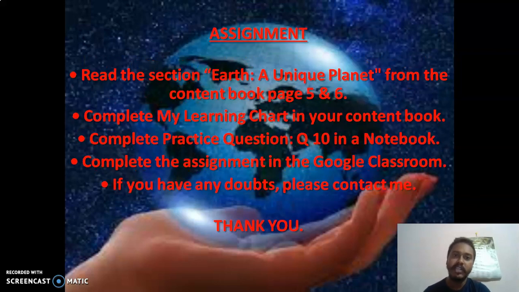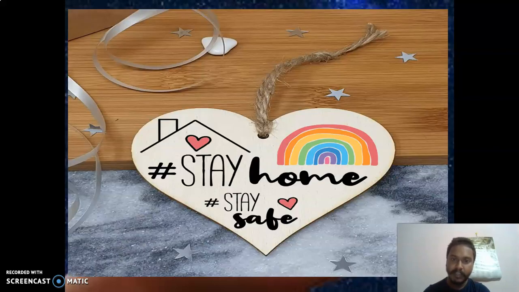Lastly, read the section Earth a Unique Planet from pages 5 to 6. Please complete my learning chart in your content book. Practice question number 10 in your notebook. Complete the assignment.